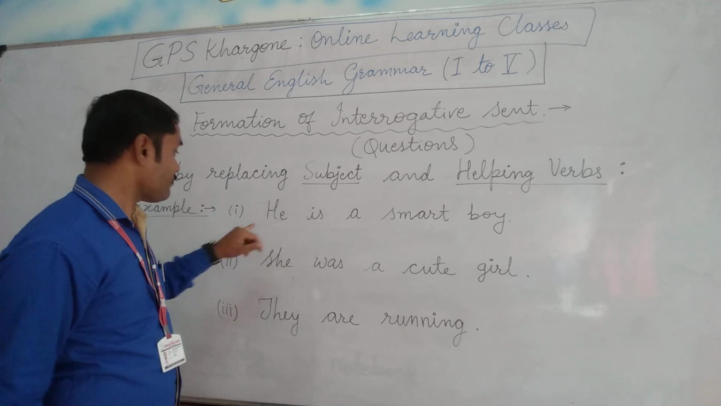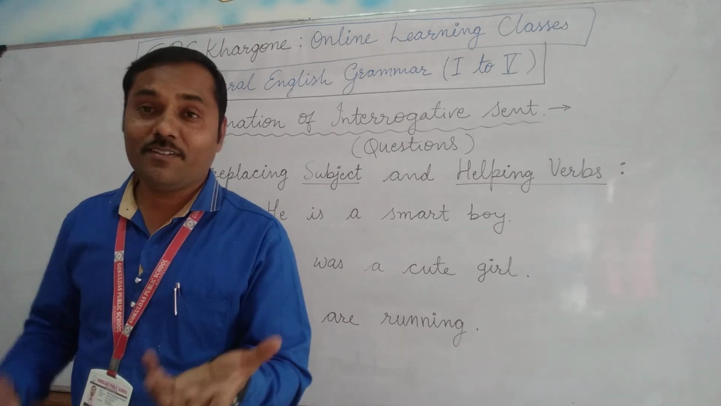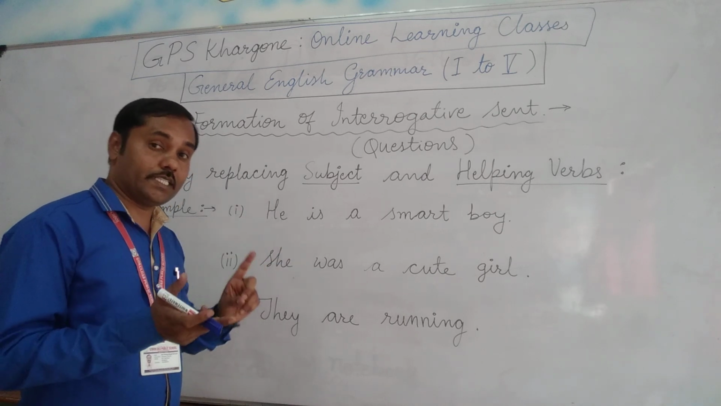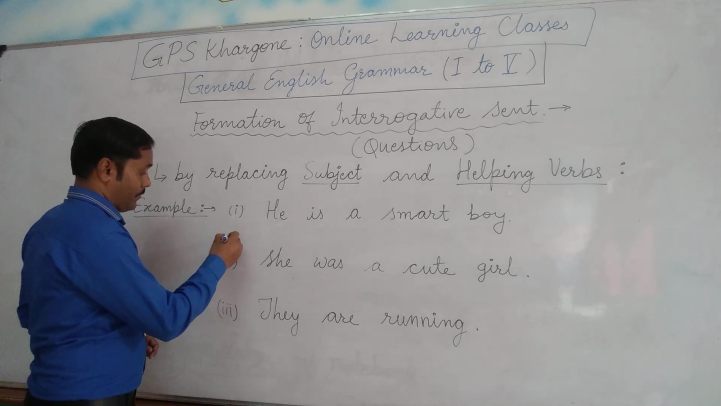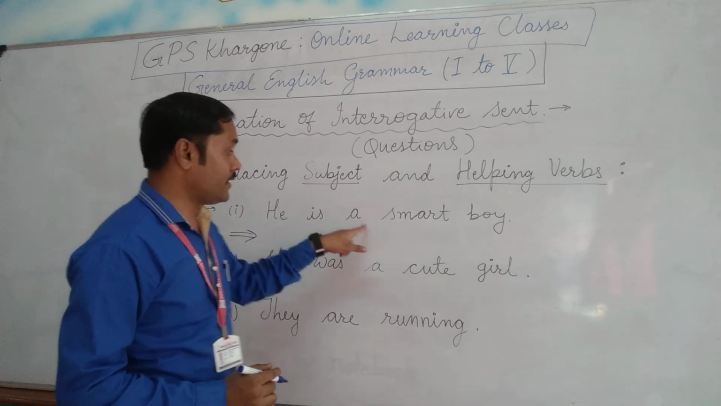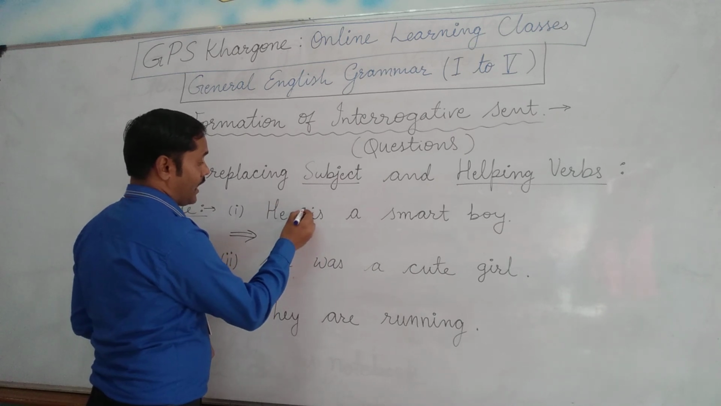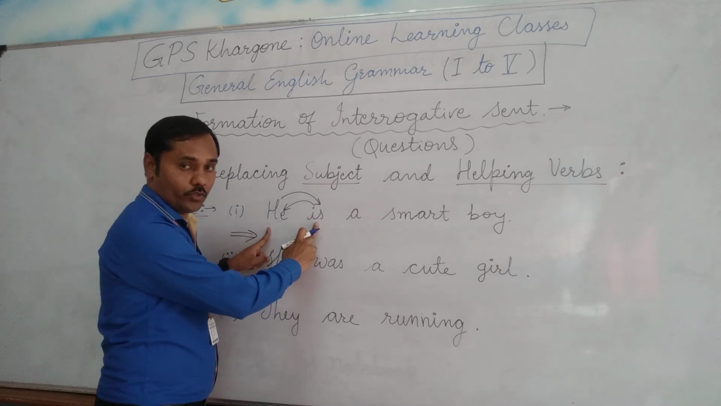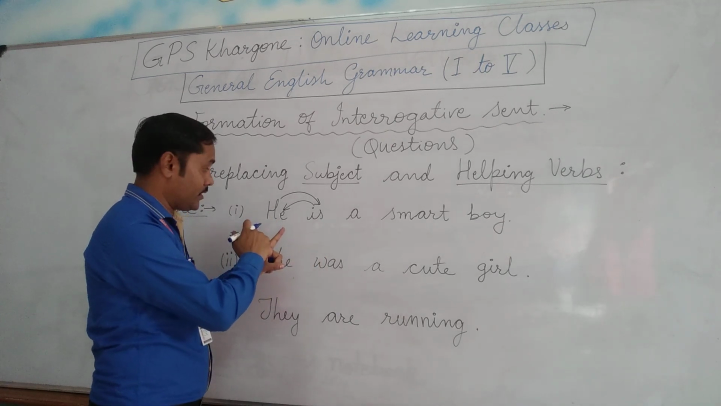Now, how to form? He is a smart boy. Yes, he is a smart boy. It is a positive or affirmative sentence. Now we have to convert this sentence into a question. How can we convert this into a question? Okay, let's try. Suppose: he is a smart boy. Now I am going to exchange, which means replace, both the subject and the helping verb. I am going to exchange their positions.